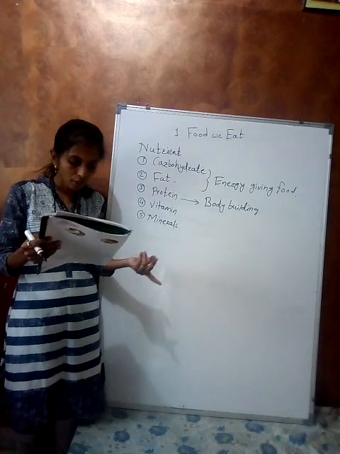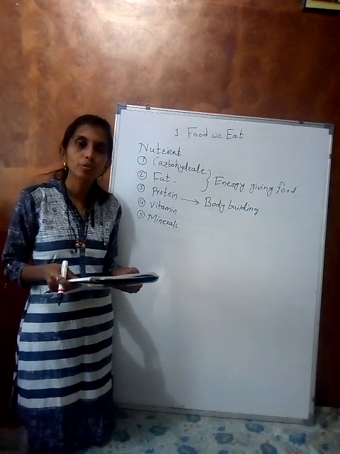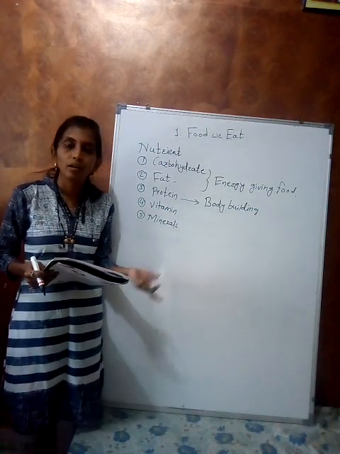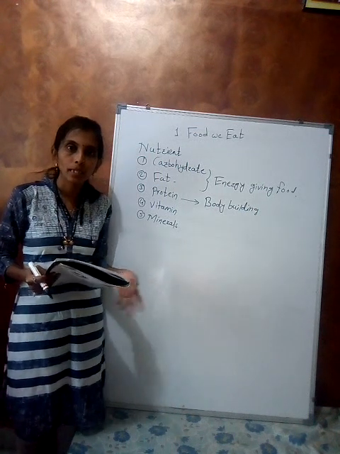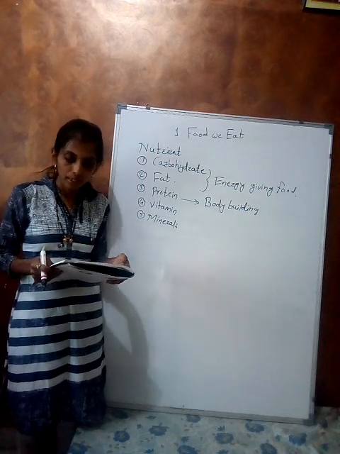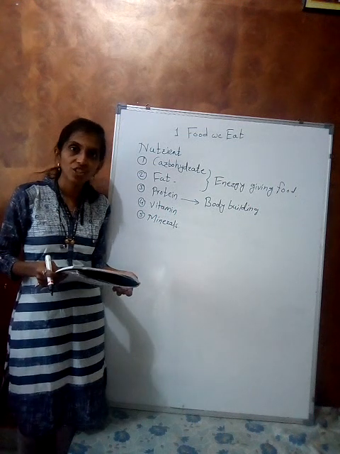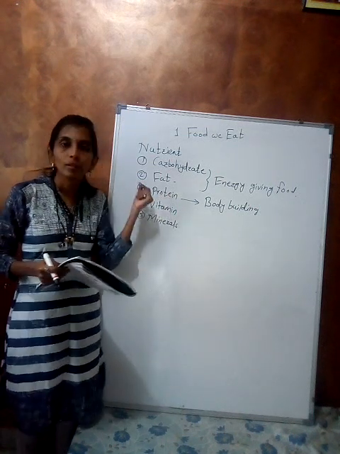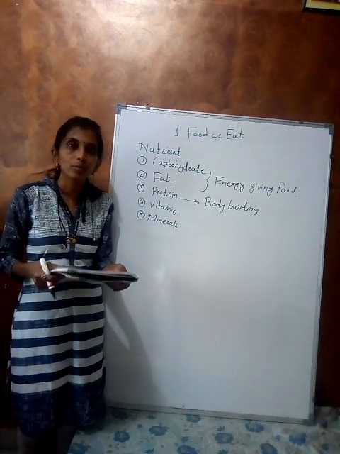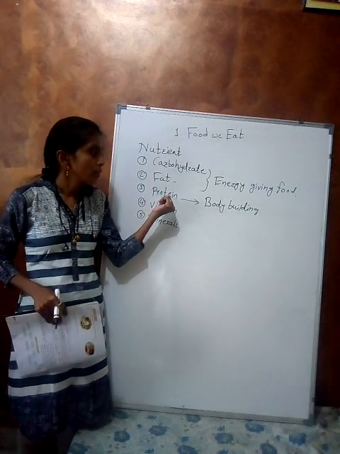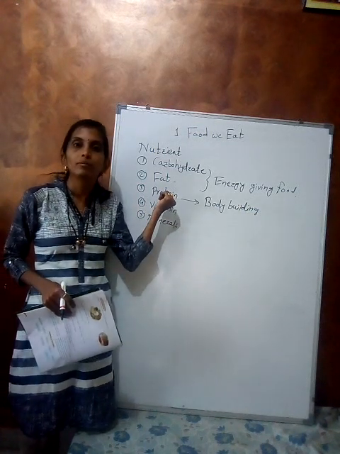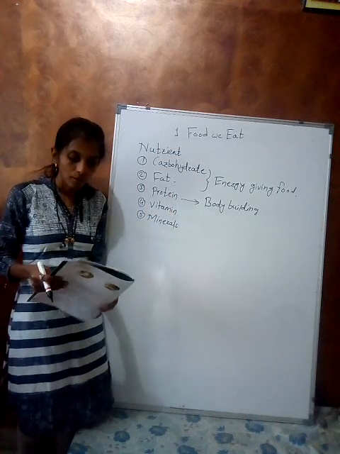So which things should you take in your diet? Curd, milk, pulses, egg, fish. These are the protein rich foods. So we can take a proper amount of protein in our diet.